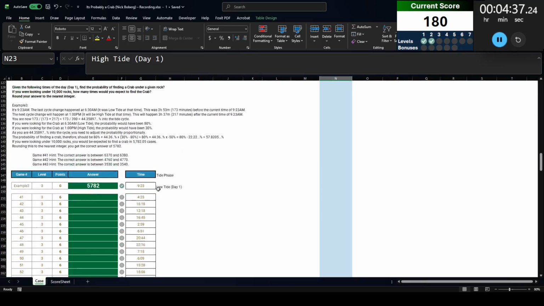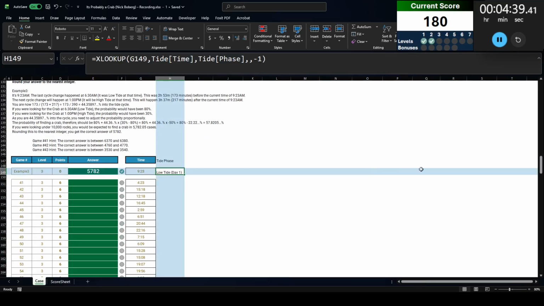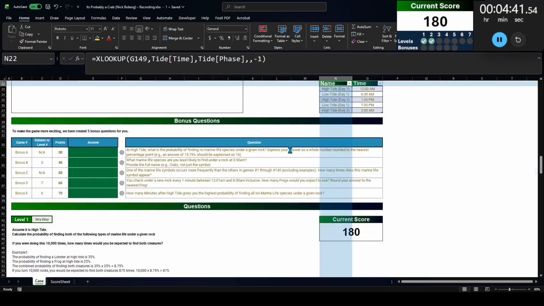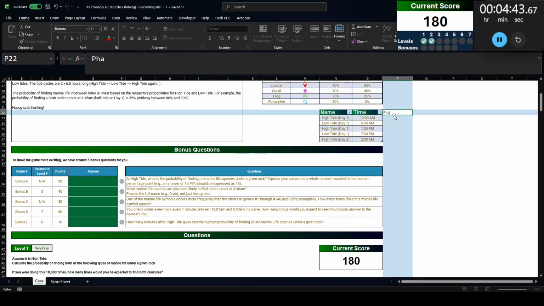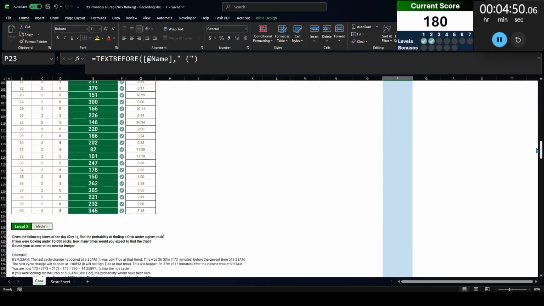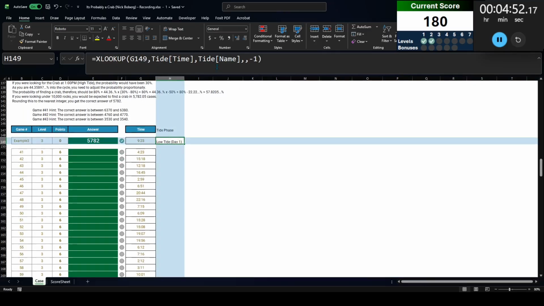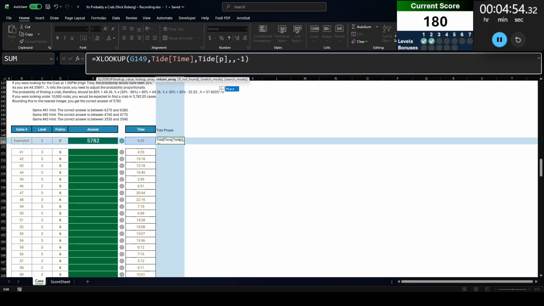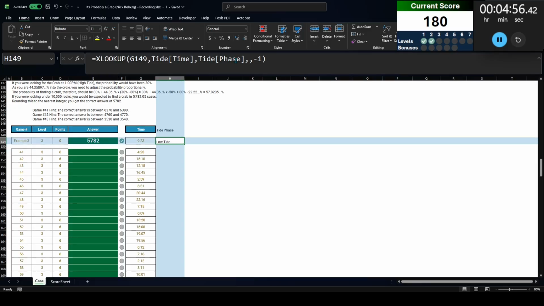All right, so we're going to get low tide day 1. Actually, let me get rid of the day 1 here. So let's just add another column, phase. And let's take everything before that parentheses. There we go. And if I go back here, now I'm going to return tide phase instead of tide name. So we get low tide.